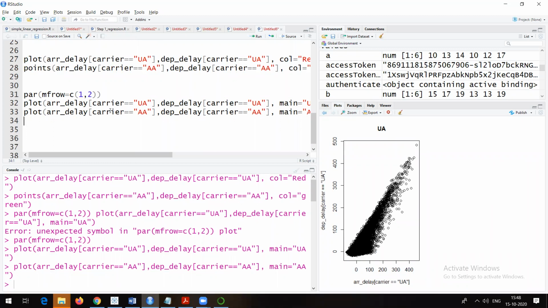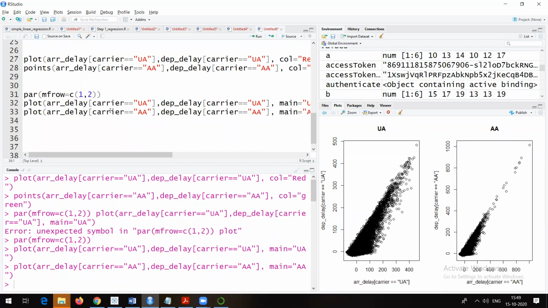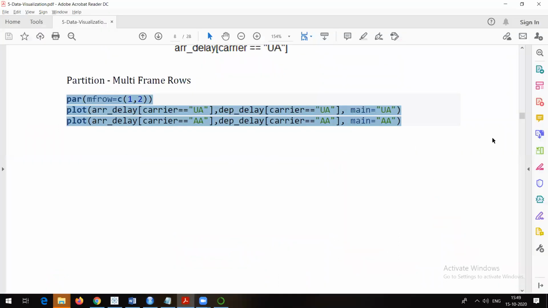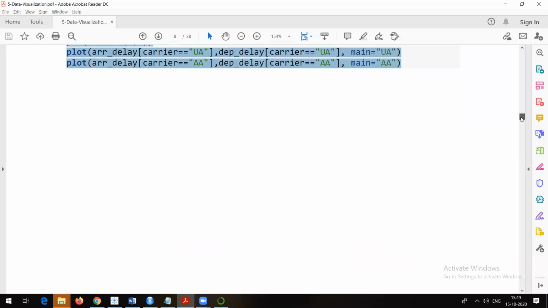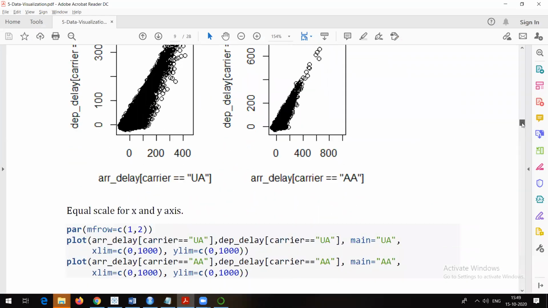Again, I could have added a color also. So it should show me two graphs separately, two plots separately. Second will also come. Now see, now there is no overlap. There is no question of overlap now, because for UA as well as AA, the relationship between their arrival time and departure time, now you are able to see. Okay, so this is one type of visualization and this is how you can make it understandable. You can see earlier there was a problem of overlap, now there is no problem.